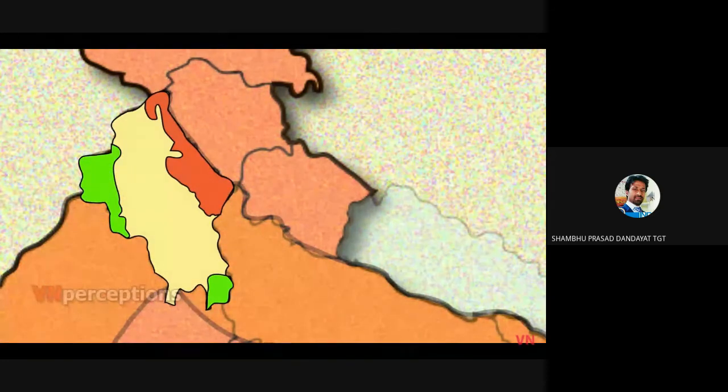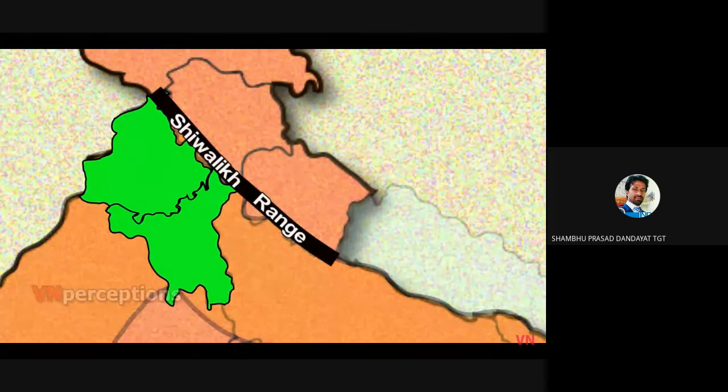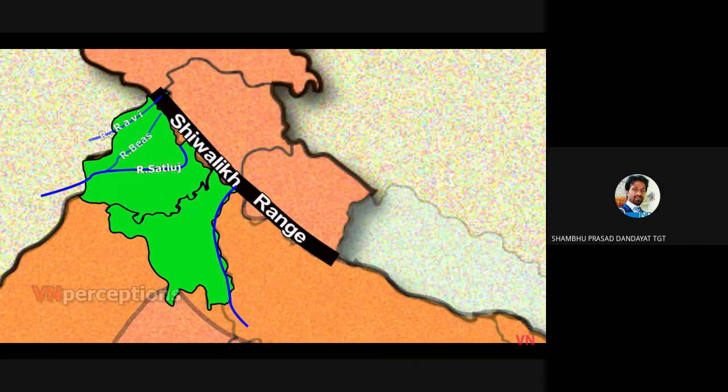This plain is a fertile alluvial plain with many rivers and extensive canal irrigation. A belt of undulating hills extends along the northeastern part of the region along the foothills of Himalayas. The northern part of the region is drained by the rivers Ravi, Beas, and Satluj. The area between Yamuna and Satluj is occupied by the river Ghaggar. River Ghaggar rises in the outer Himalayas, that is Shivalik range, and flows through Haryana and then goes to Rajasthan.